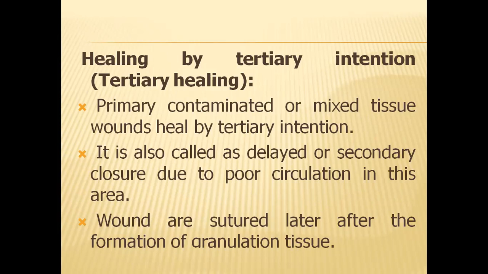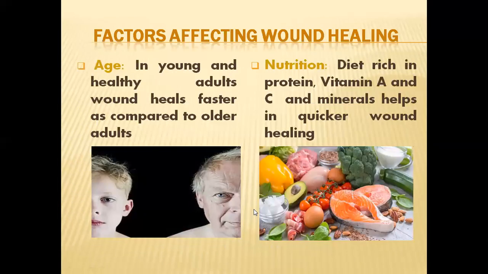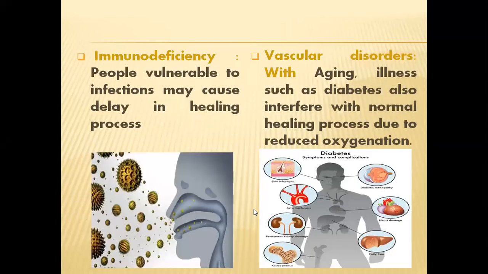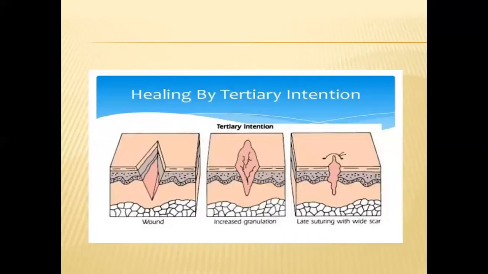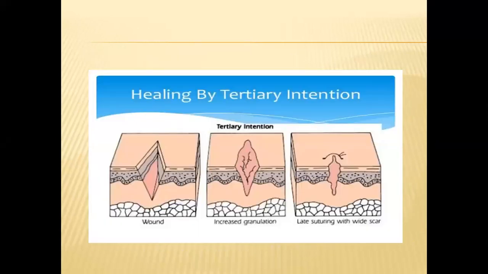So wounds are sutured later, after the formation of the granulation tissue. What happens here? Later on, as the gap fills up, we can stitch the wound. I'll show you in the diagram. This is how healing by tertiary intention usually occurs.